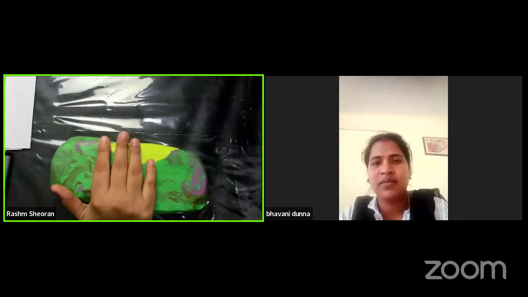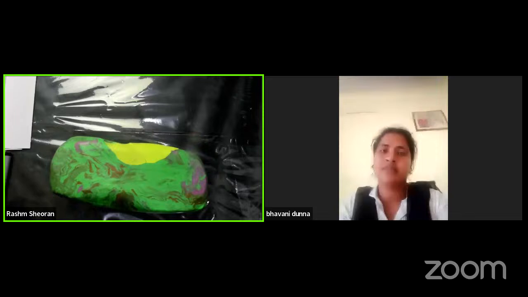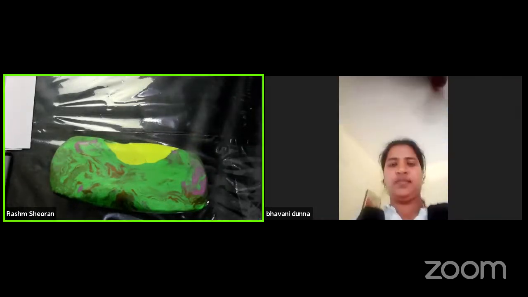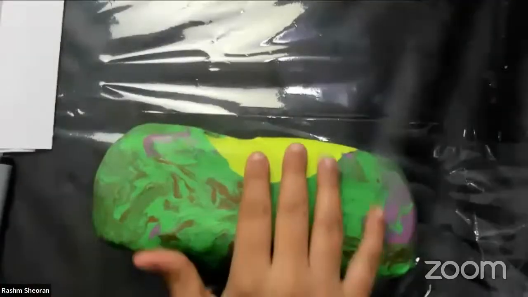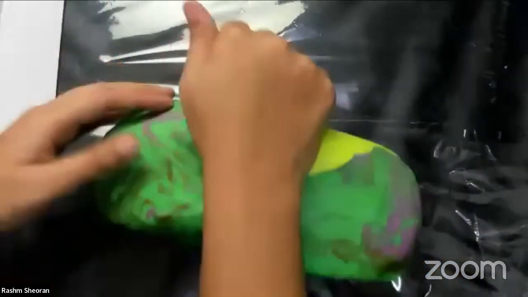Are you ready? You can show it to me if you have the atta prepared. If not, you can ask somebody to prepare it quickly, because you need 1 kg to 2 kg of atta. Okay, quickly, everyone. You need this much atta, and it should be softly kneaded. That means it should be easy to mold. It should be easy to press.